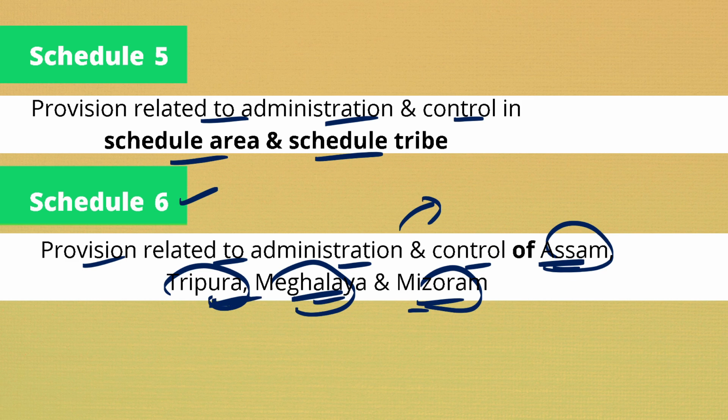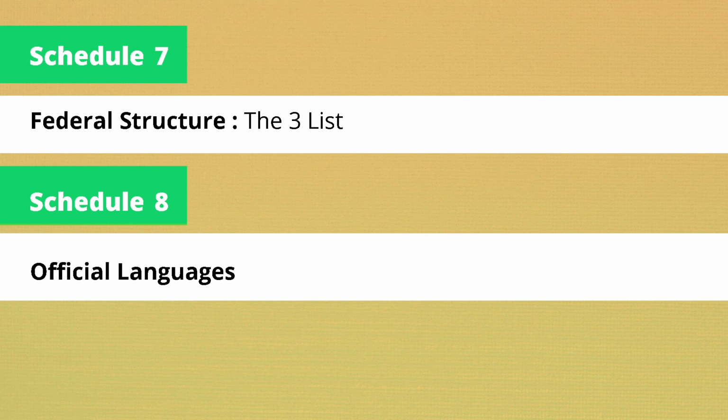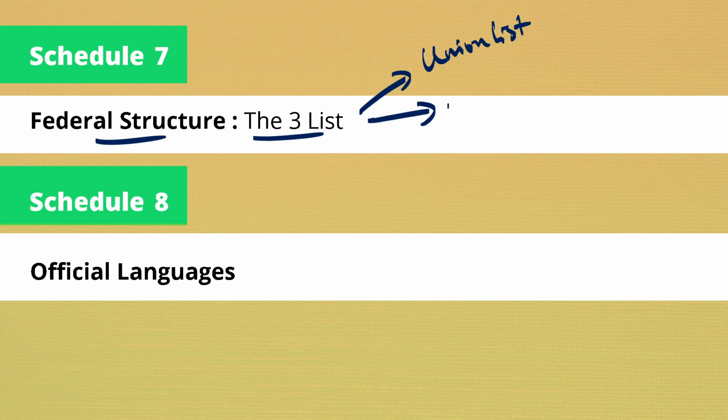Now schedule 7 talks about the federal structure, the three lists: the union list, the state list, and the concurrent list. I think you must have heard about these three.